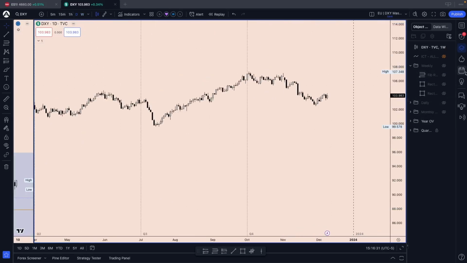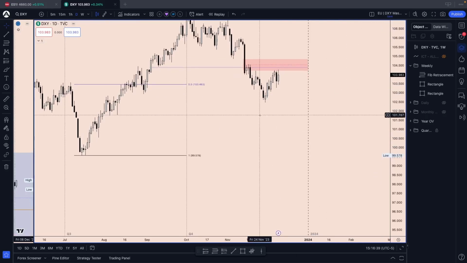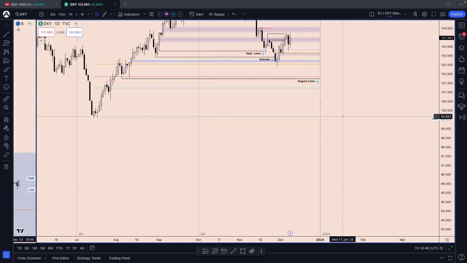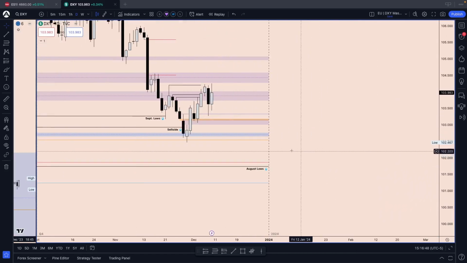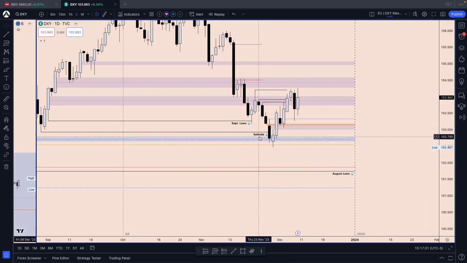So let's bring it down to the daily and see if we can come up with some daily targets. Turn on our weekly analysis. So this is our weekly bearish fair value gap. Right here, we tap that. Turn on our daily analysis. All right, all that sell side has been taken. Once that's taken, we reverted back into it, closed above our bearish fair value gap right here with this volume imbalance. That's fine. And then we close above. We use it as support to continue higher to take out daily highs.